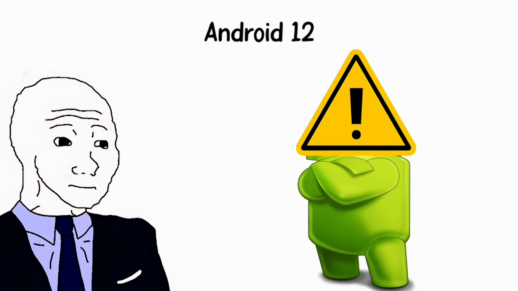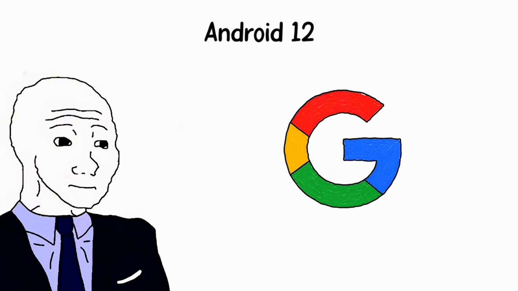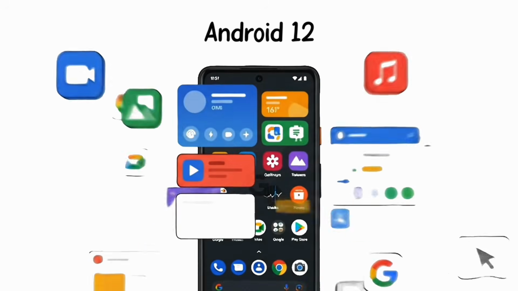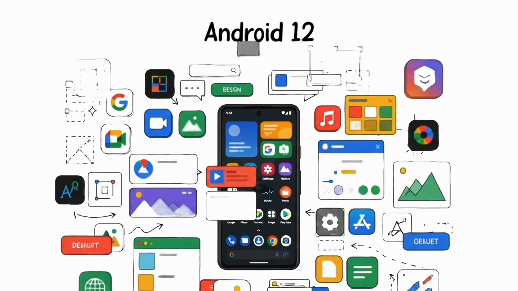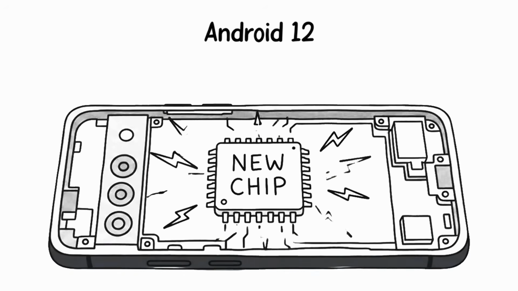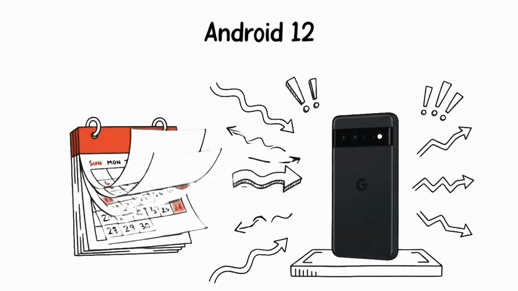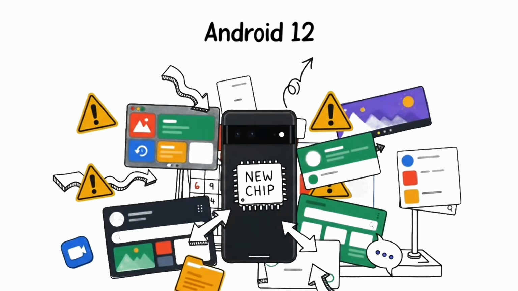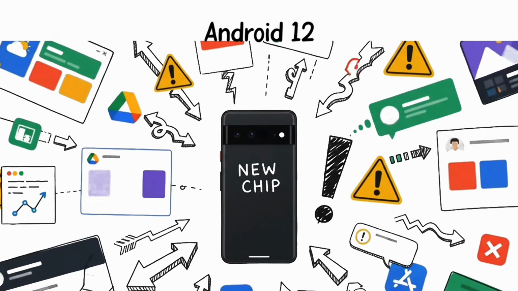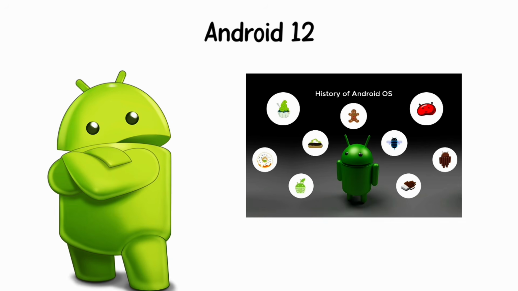The core problem was that Google was trying to do too much at once. A full visual redesign, a new design system, a brand new chip in the Pixel 6, and a rushed release schedule all collided at the same time. The result was one of the most chaotic Android launches in years. It stabilized eventually, but the damage to trust, especially for Pixel 6 owners, took a long time to recover from.